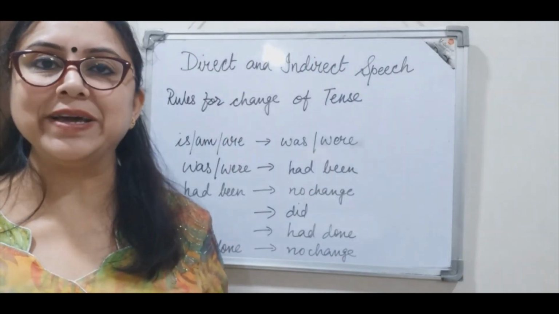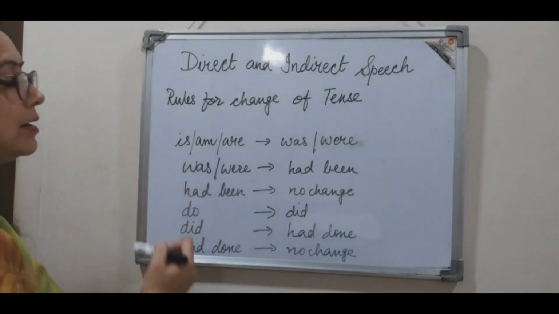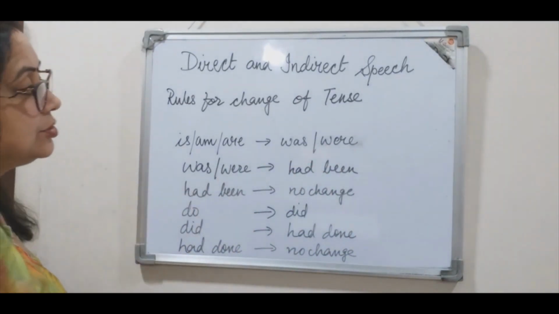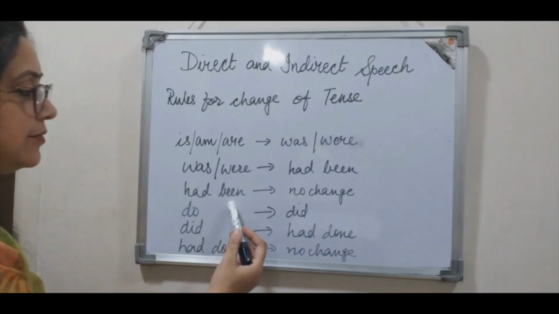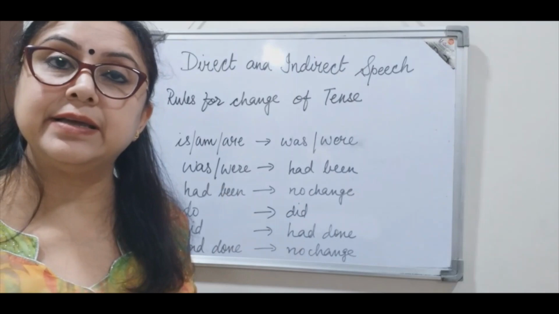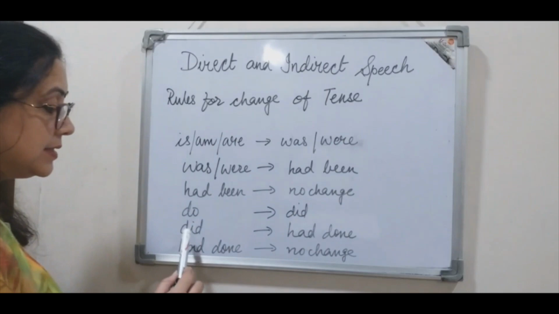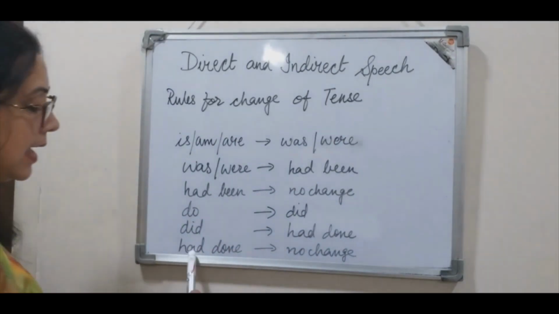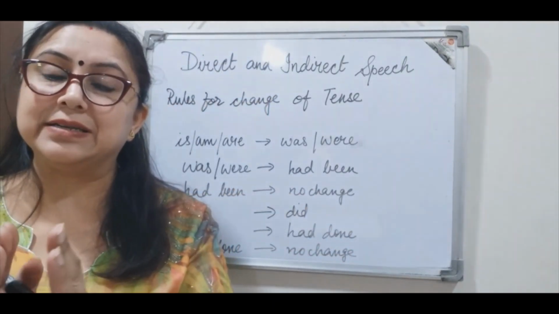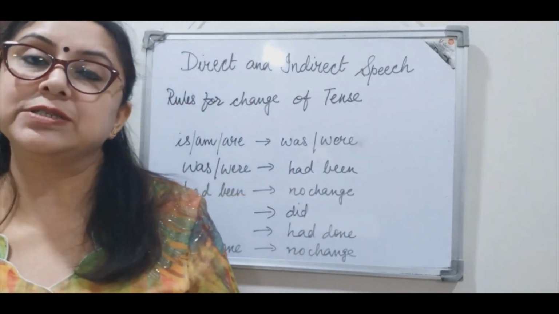Now let us take a quick look at these verb forms, how they change. So is, am, are, they change to was, were. Now was and were change to had been and had been. Now no change. Why no change over here with had been? Because it's already in past perfect tense. Similarly, do changes to did changes to had done, and had done no change. So we see basically the pattern, the basic pattern is we keep shifting to further past, right? So I hope this much is clear.